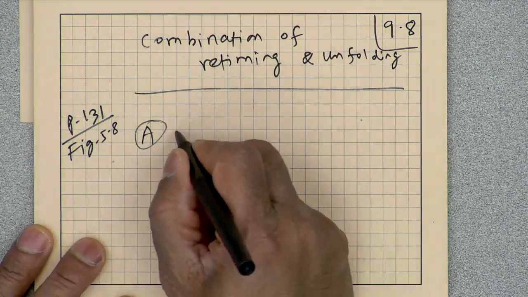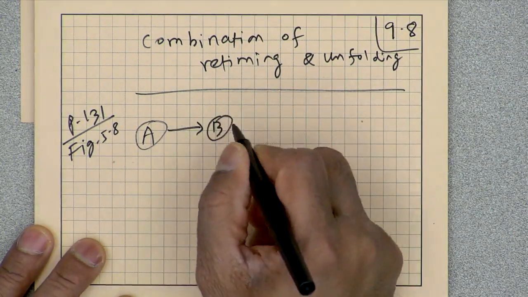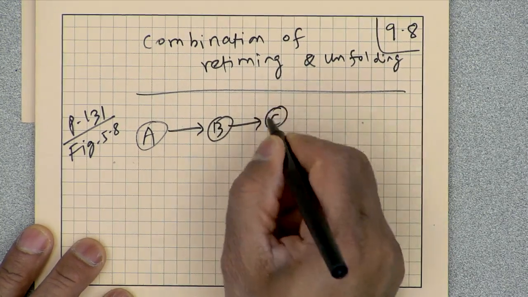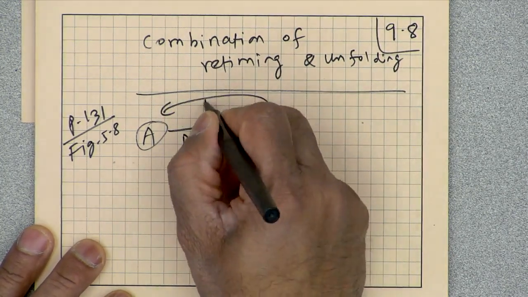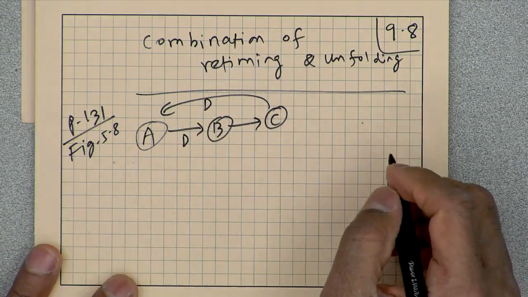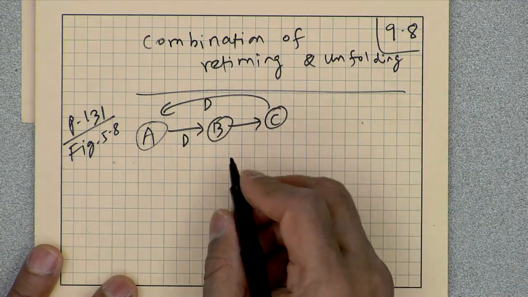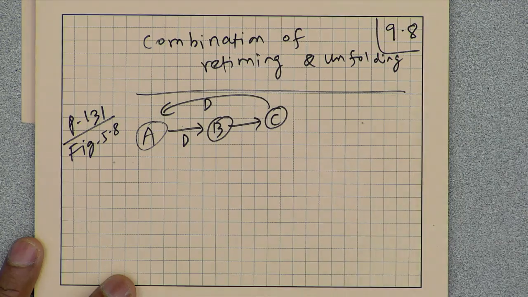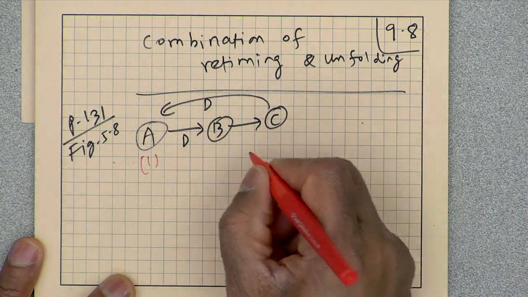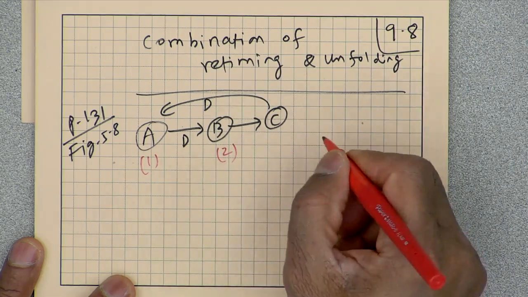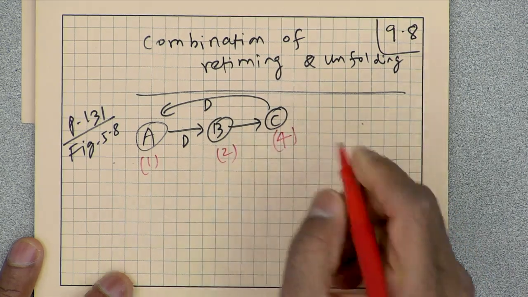We have A to B to C back to A, one delay here, one delay here, and A takes 1 unit of time, B takes 2 units of time, and C takes 4 units of time.